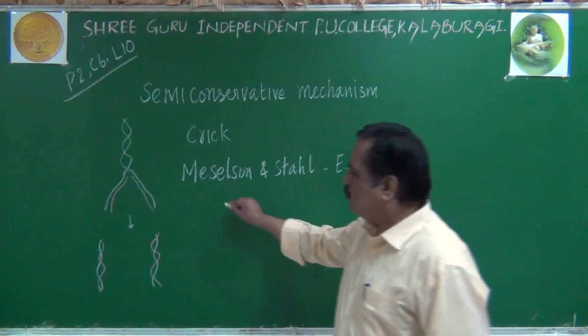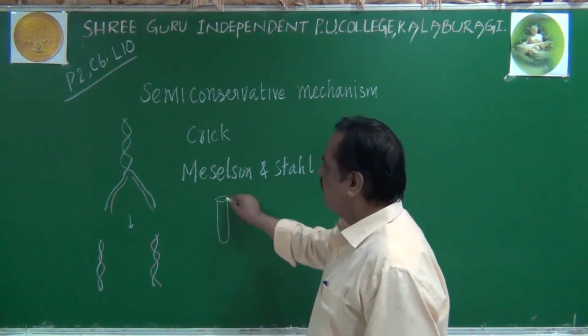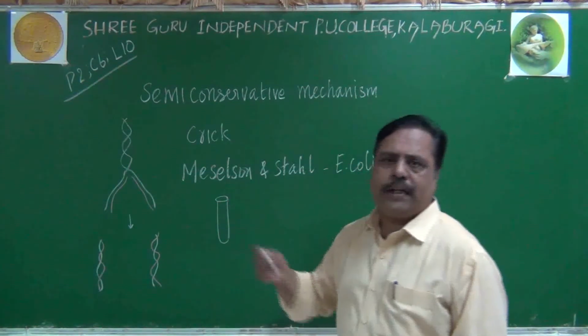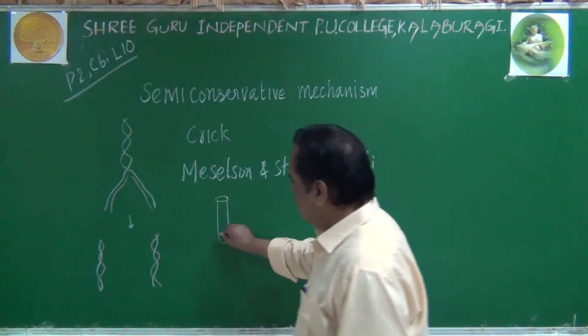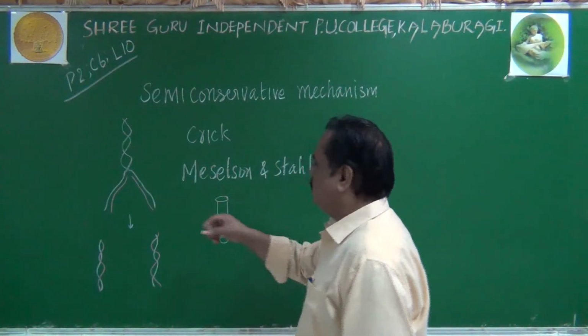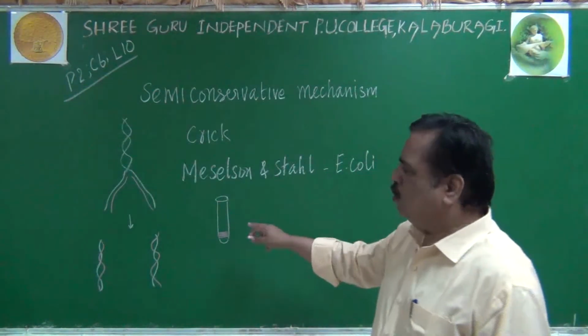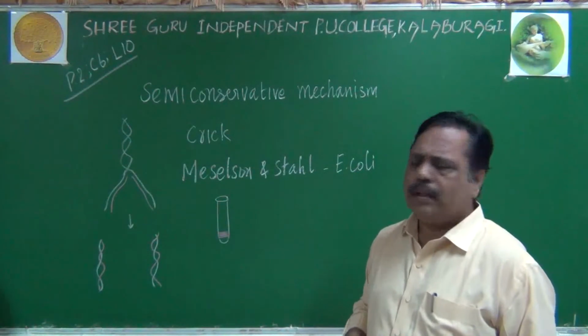Depending upon the position of the DNA band, we can say whether it is heavy DNA, light DNA or hybrid DNA. Heavy DNA will settle completely at the bottom of the test tube, due to the N15 medium.